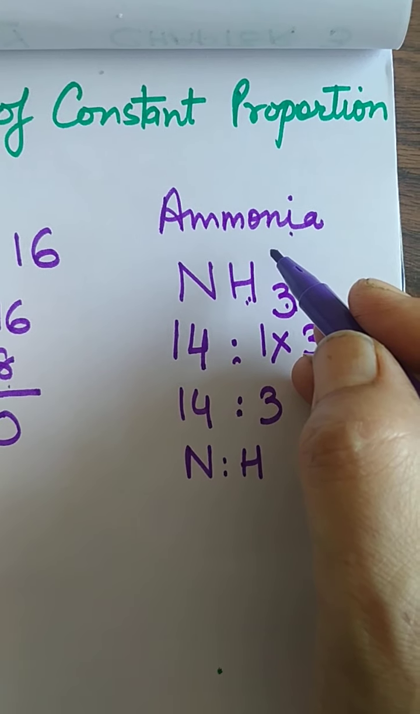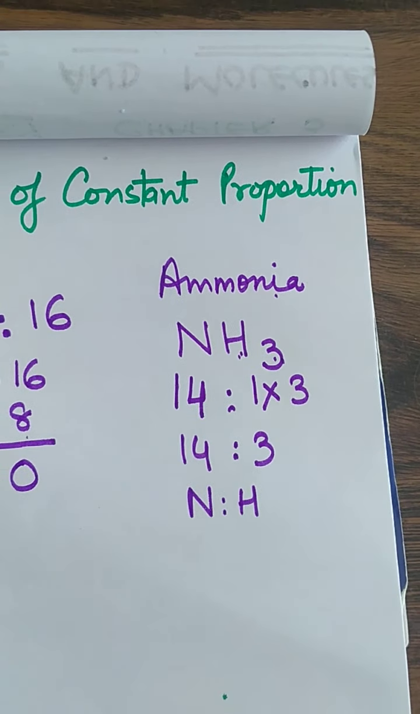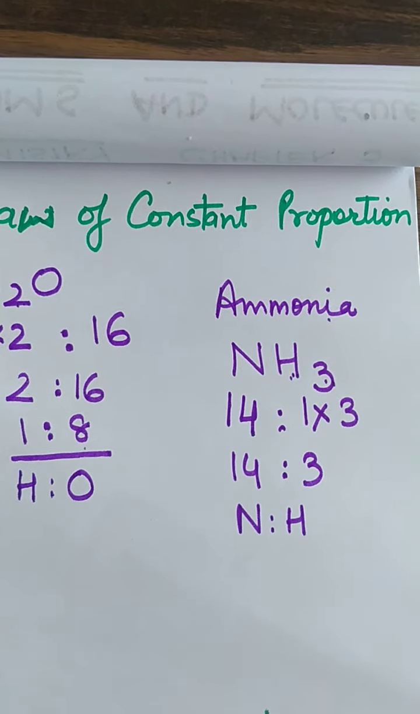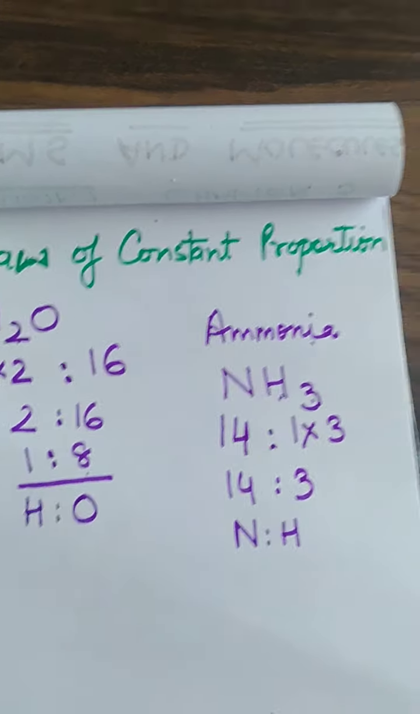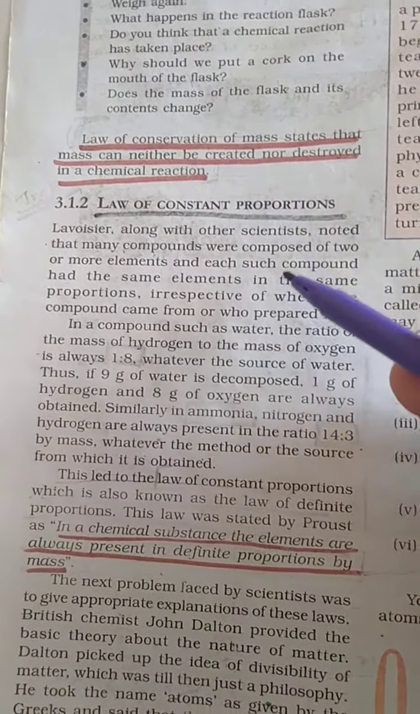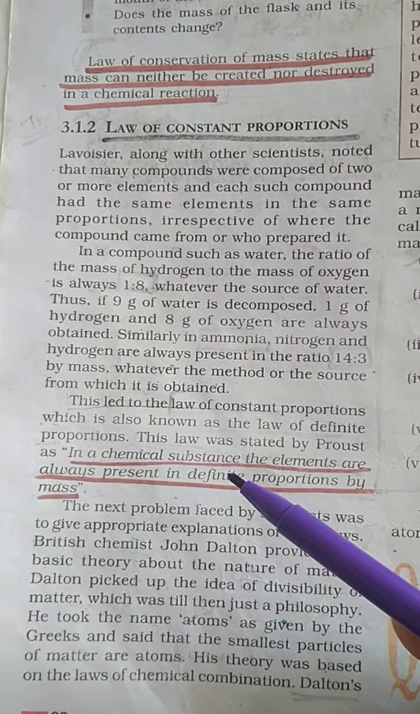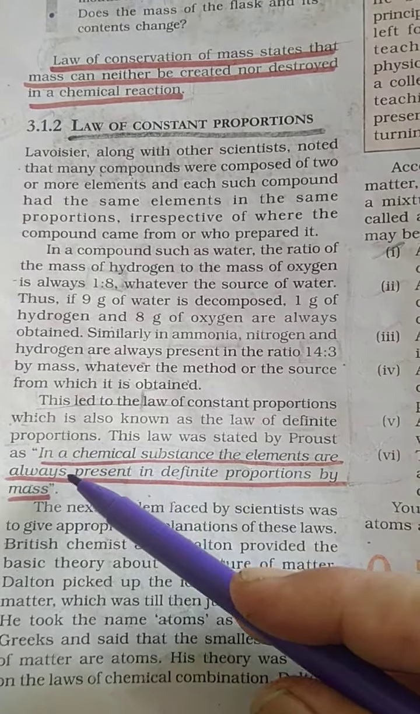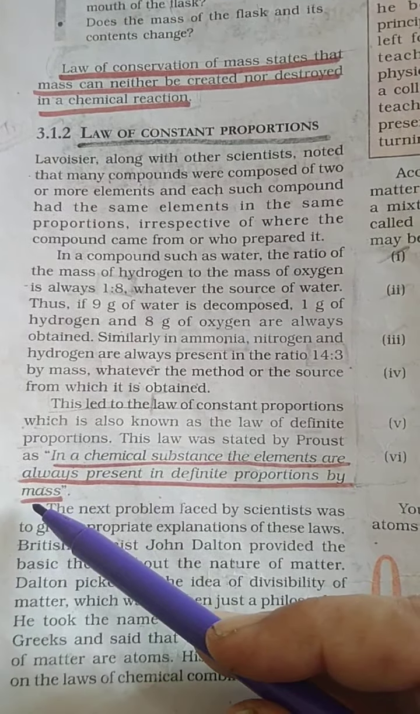So there were two laws of chemical combination explained by Lavoisier. One was the law of conservation of mass, that mass can neither be created nor be destroyed, and the second is the law of constant proportion. Students, you can mark it, it is given on page number 32. The law is given here. In a chemical substance, I have told you in the first chapter also, substance, element or compound, the elements are always present in a definite, that is fixed, ratio by mass.